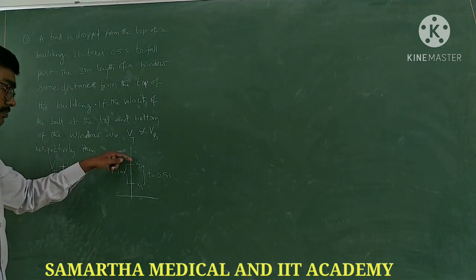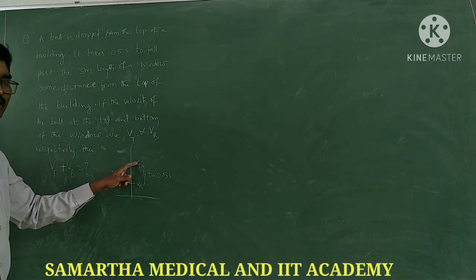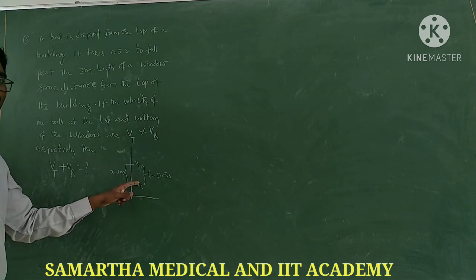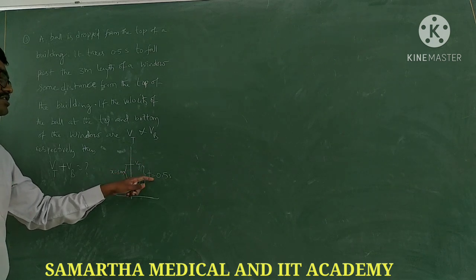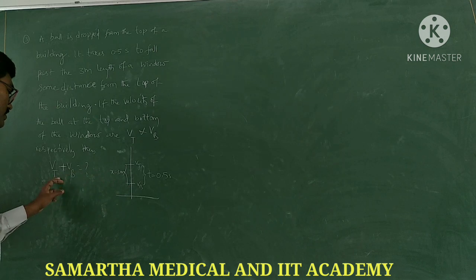While crossing the window's top point, the body acquires a speed Vt. While crossing the bottom point, it acquires a speed Vb. To cross this window it takes 0.5 seconds. Now they are asking for the sum of these two speeds.